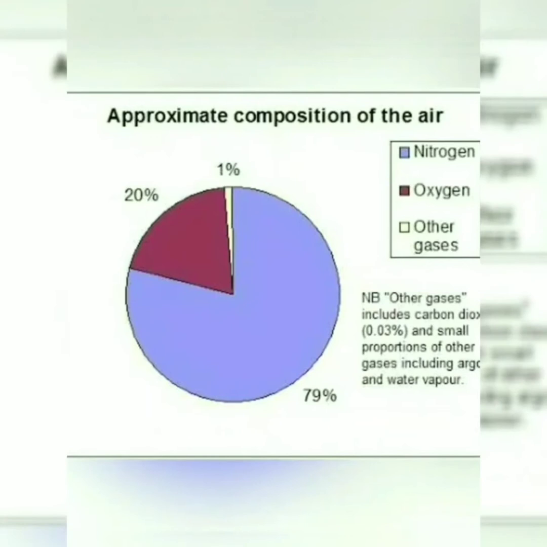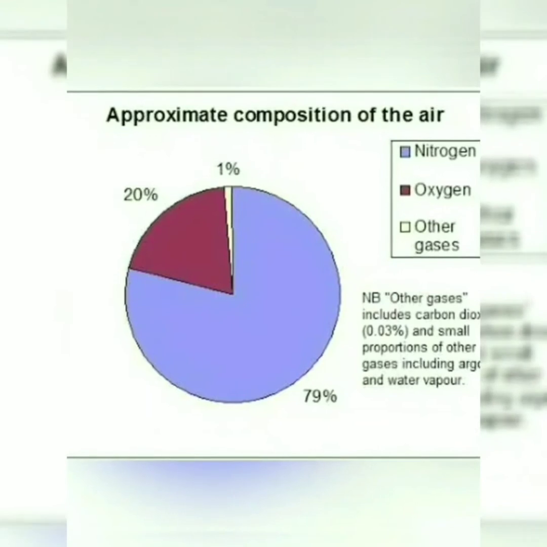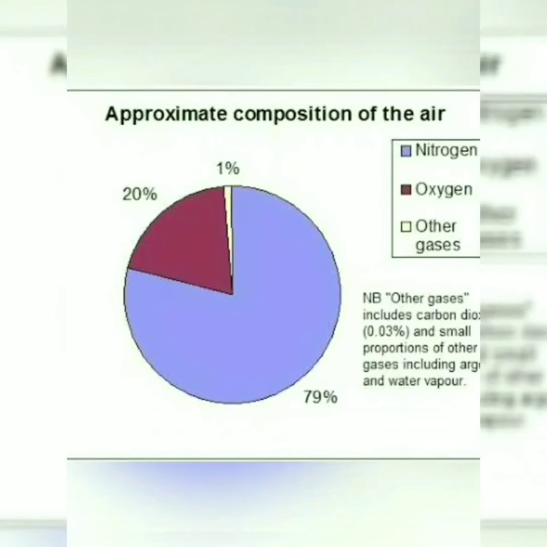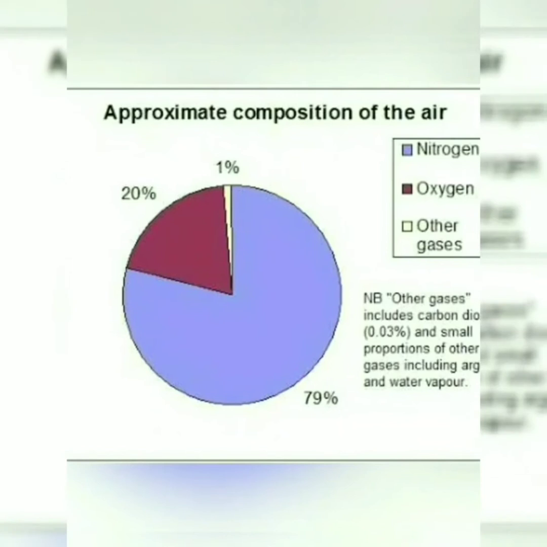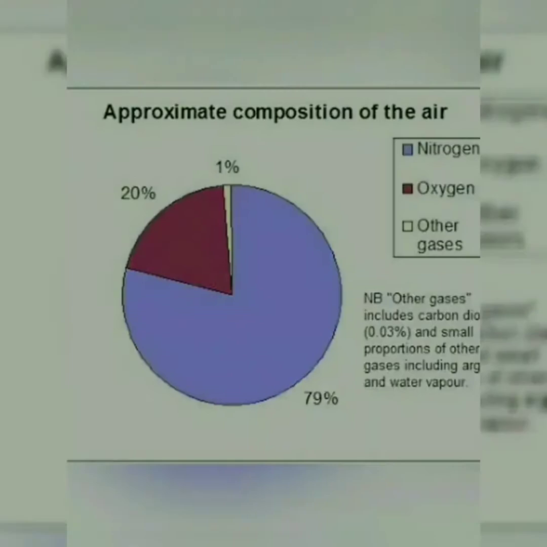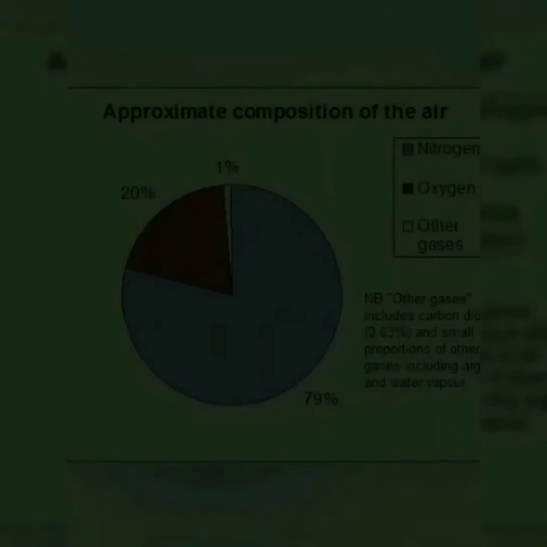So there is plenty of nitrogen in our atmosphere, and abundant oxygen. With the help of nitrogen and oxygen all the living things live here.